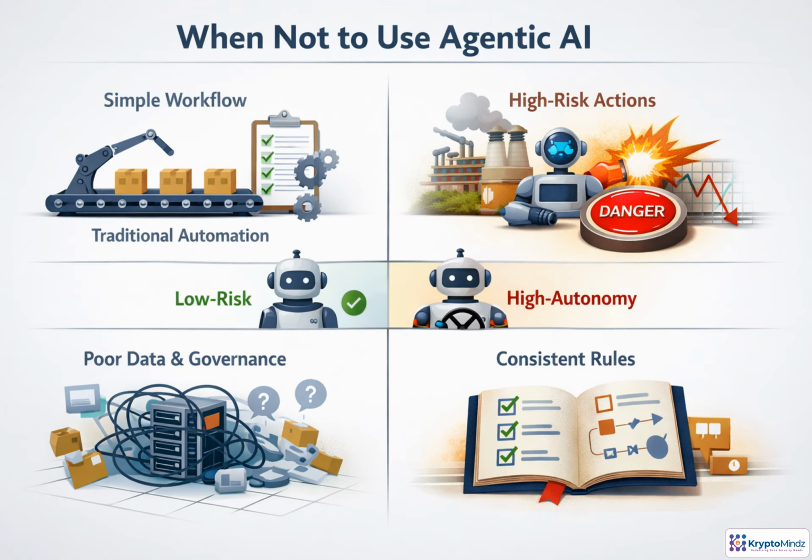The best security design is not always the most autonomous one. If a workflow is simple, stable, and deterministic, traditional automation will often be faster, cheaper, and easier to audit. Be especially careful with actions that can disrupt the business, such as disabling accounts, isolating endpoints, or changing firewall rules. And never use an agent to hide messy data, unclear ownership, or missing policy. Fix the foundation first.